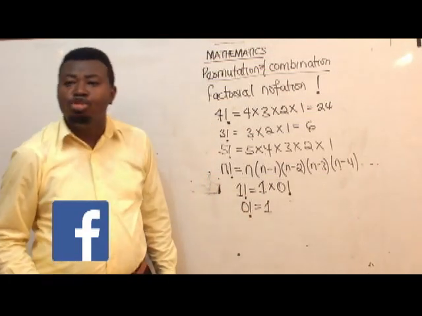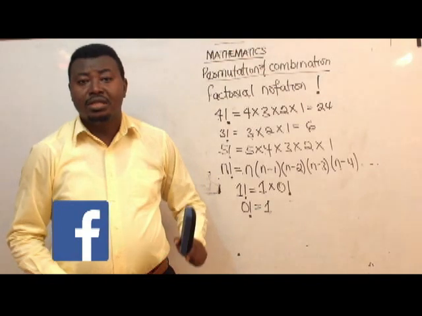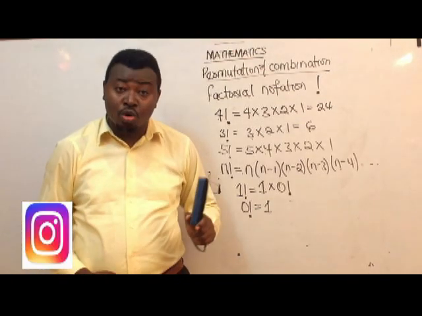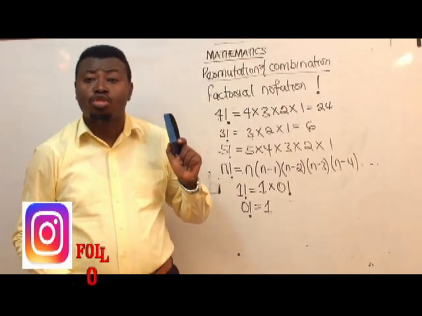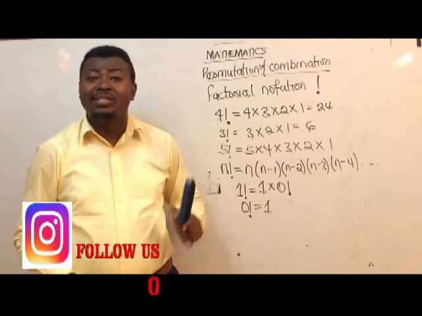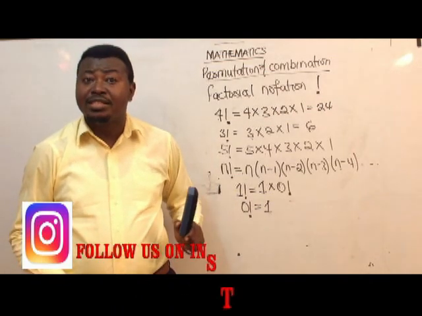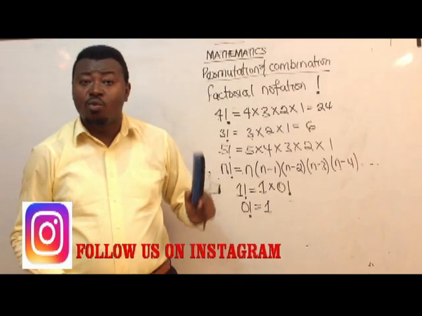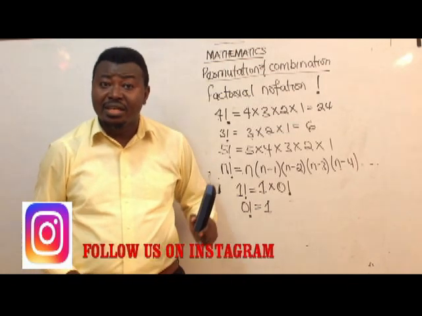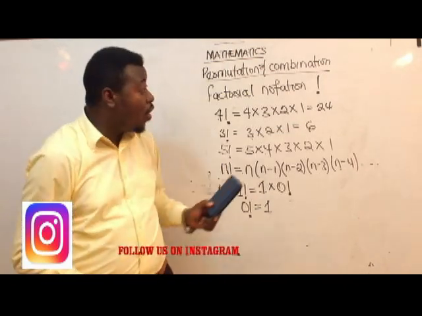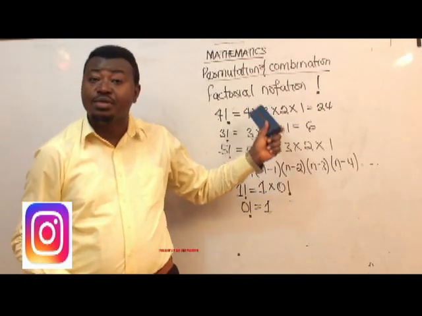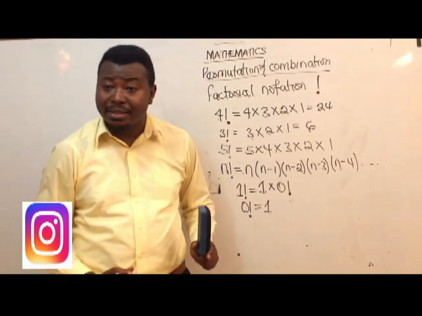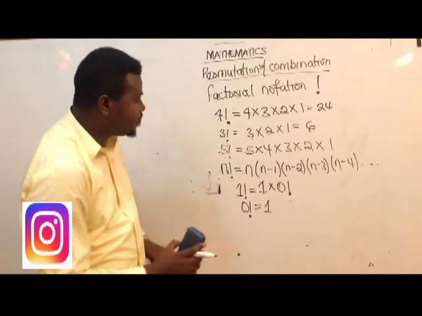1 simply means you don't go beyond 1. And 1 is the last number. Please again, note that 1 factorial is equal to 1. 2 factorial is equal to 2. 3 factorial is equal to 6 because it's 3 times 2 times 1. 4 factorial should be 24, which is the same thing as 4 times 3 times 2 times 1. Now, 0 factorial is equal to what? 1, because we don't go beyond 1.